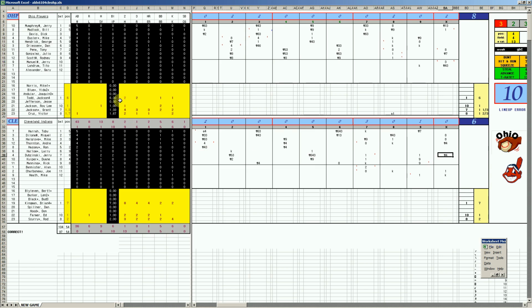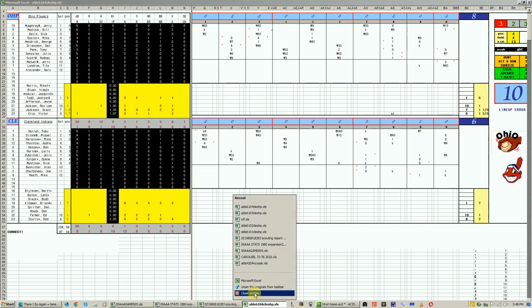Jackson Todd, 6 innings, 2 hits. The Ohio bullpen, 4 runs and 7 hits in the last 3 frames. Cleveland's bullpen, 4 runs and 5 hits in the last 3 frames. Ohio wins the game, and they win the series. They win 8-6 to win the series, 3-1. And I gotta say, what